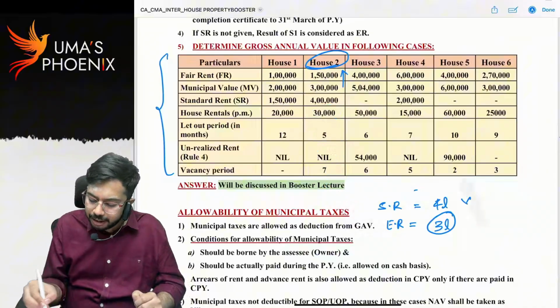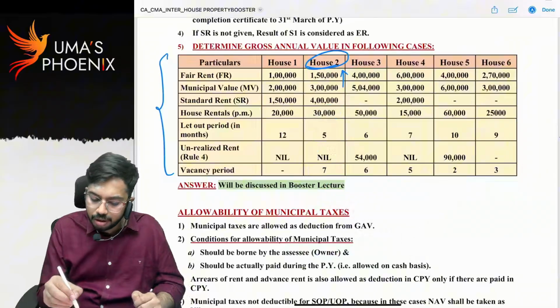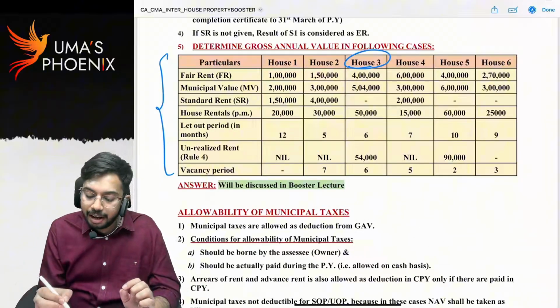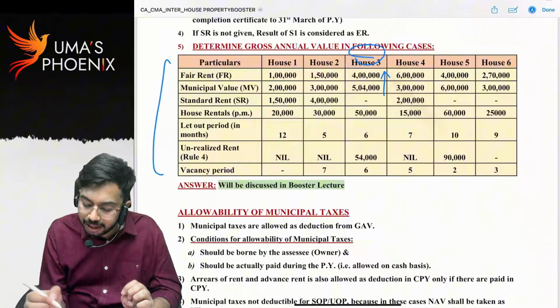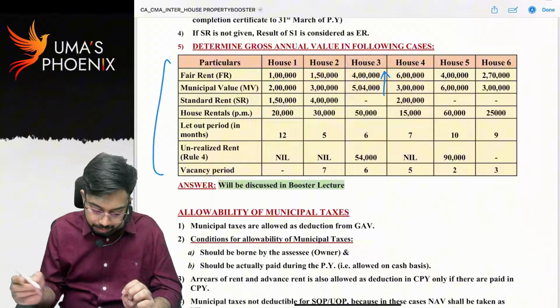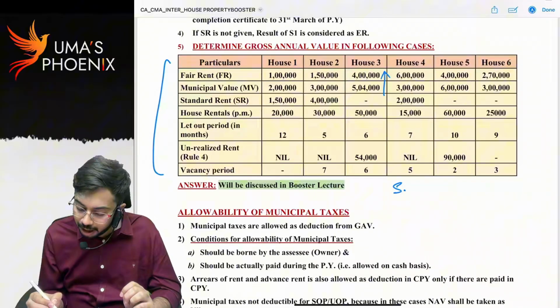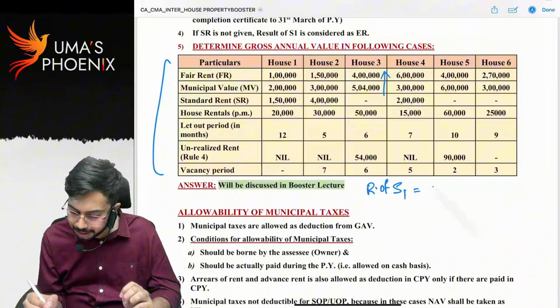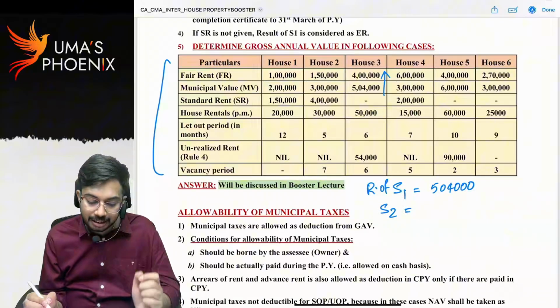Next, let us see for house property 3. Fair rent or municipal rent, whichever is higher. So result of step 1, whichever is higher means 5,04,000. Step 2, result of step 1 or standard rent.